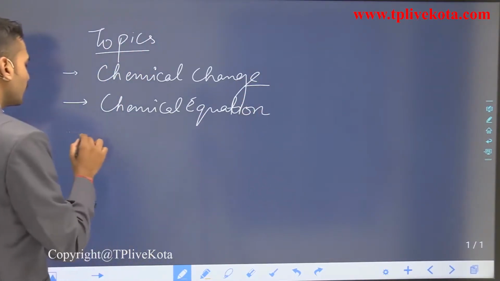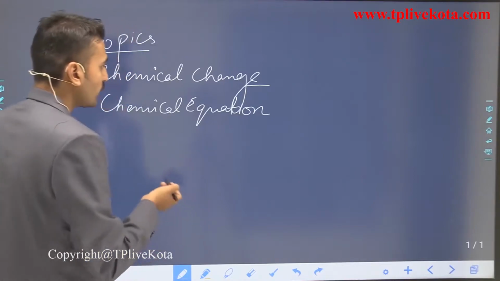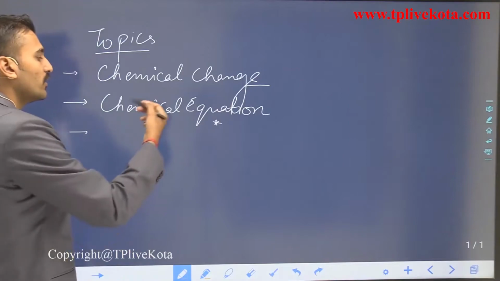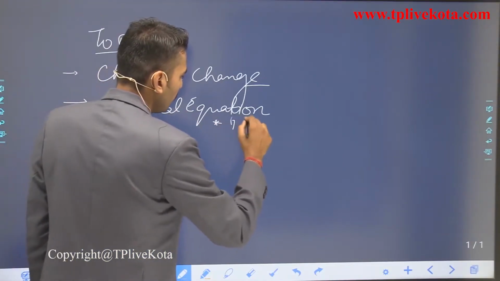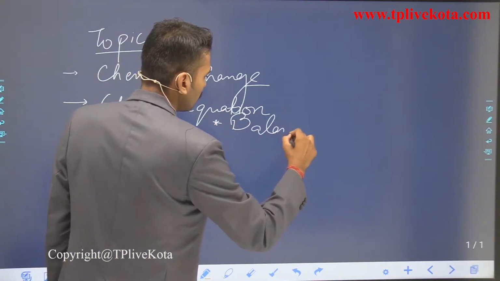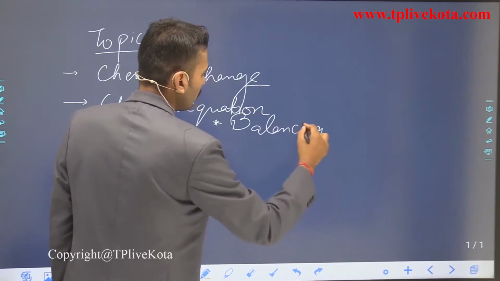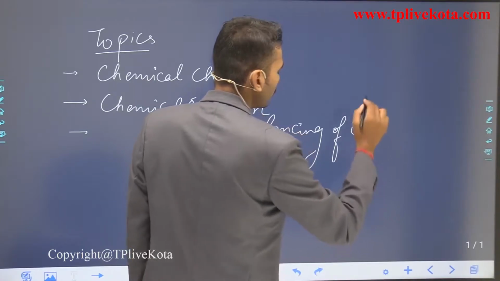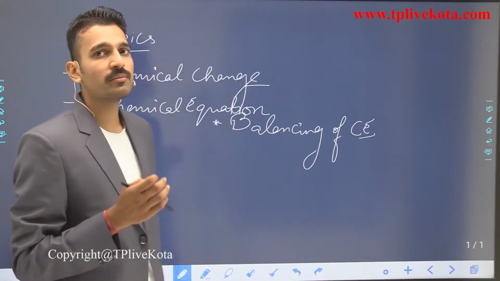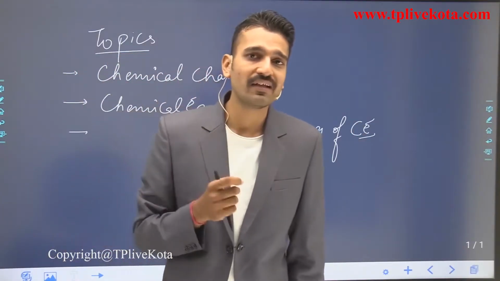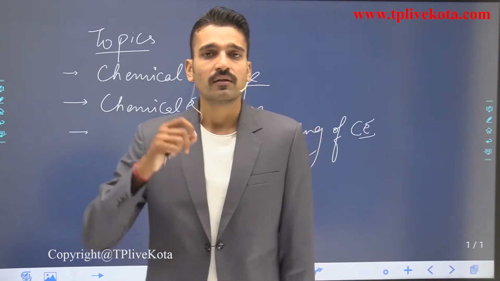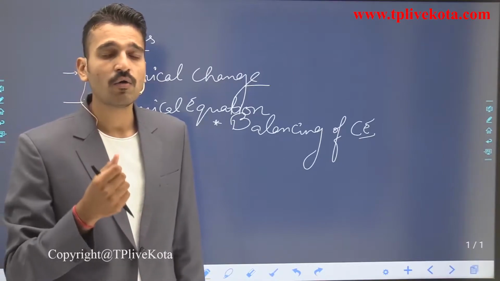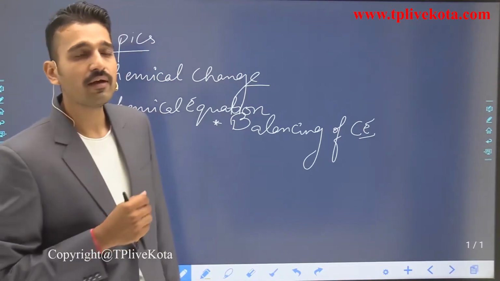The third and important topic, a subtopic of this topic, is the balancing of chemical equations. The balancing is very important, because when you balance a chemical equation, you will get the idea of the law of conservation of mass and how it is applied to chemical reactions.